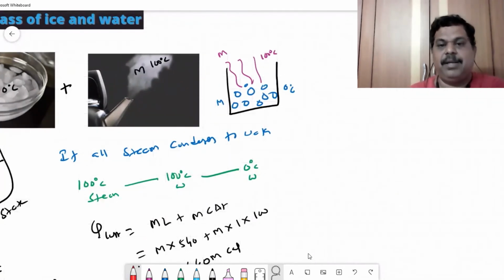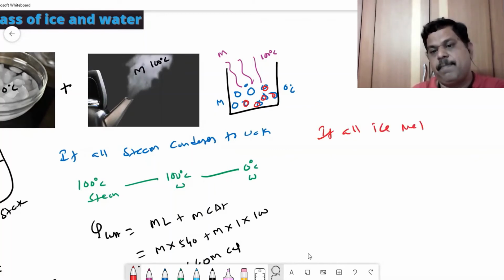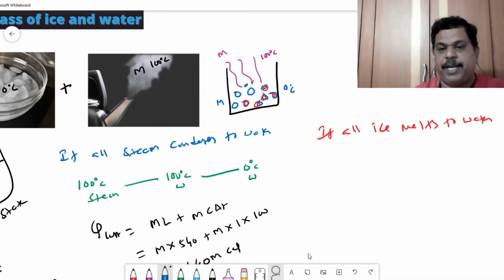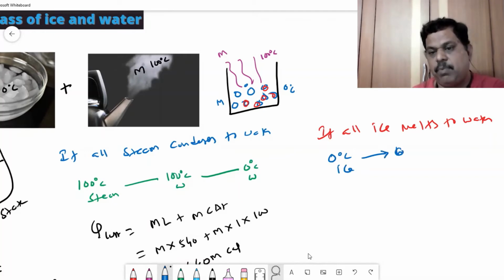On the other hand, what happens if all the ice melts to water? How much energy will it absorb? So let us take, if all ice melts to water, again the change of state diagram. So ice at 0 degrees centigrade, on absorbing energy from steam, becomes water at 0 degrees centigrade.